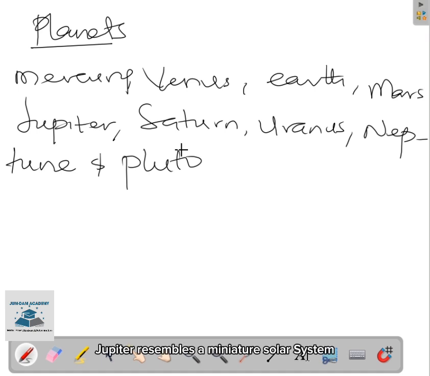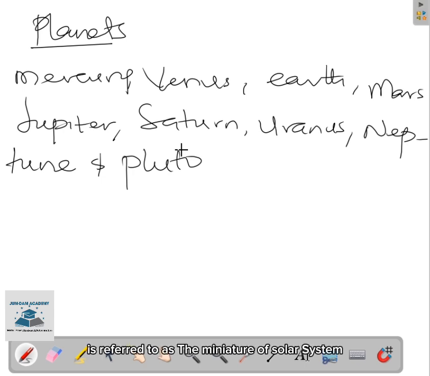Jupiter resembles a miniature solar system. It's just like a mini solar system. We know how big the solar system is because it consists of so many orbiting objects: the sun, the planets, the moons, and all that.